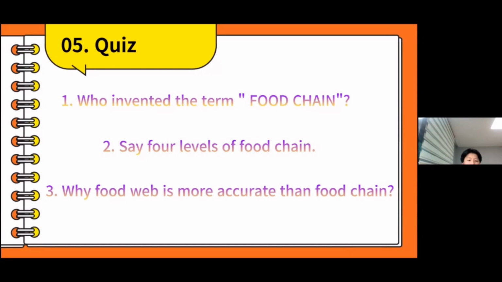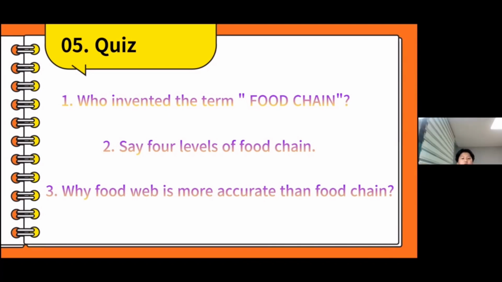Second question: say the 4 levels of the food chain. Producer, primary consumer, secondary consumer.